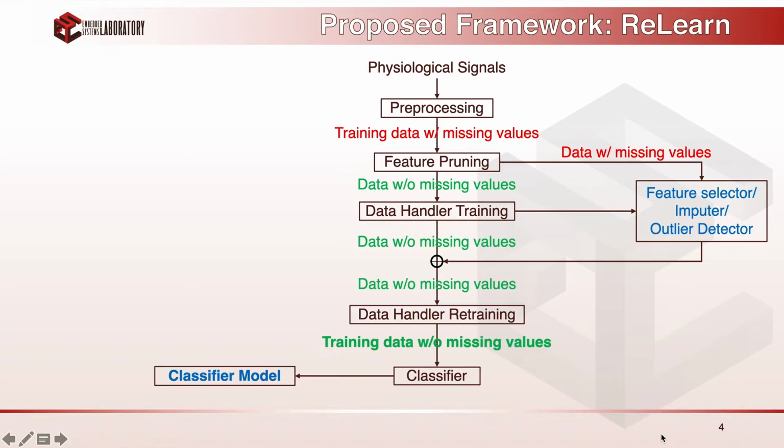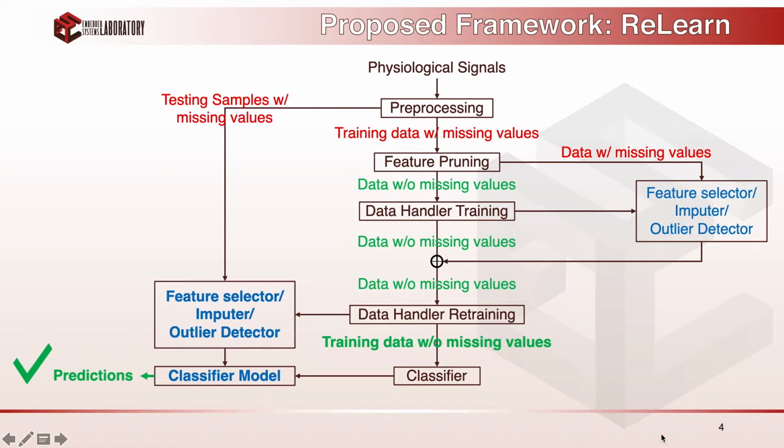So now that we have a much larger and cleaner training dataset, we propose to retrain the feature selector, the imputer, and the outlier detector to have more accurate models. Finally, the output of these models can be used to train our main classifier. At inference, what we do is that the unclean test data can pass through these models, providing clean data, and then we can provide the predictions through our classifier.